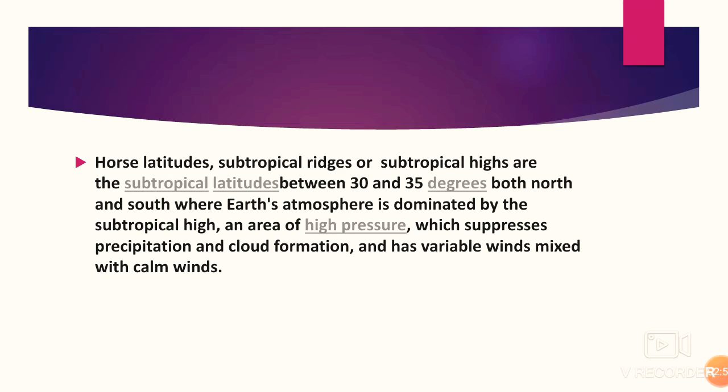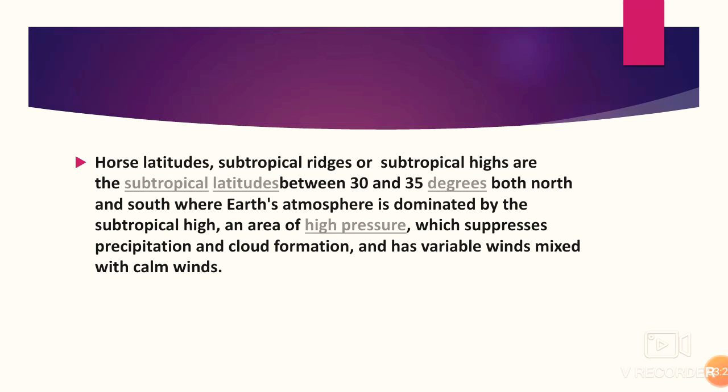Horse latitude or subtropical ridges, subtropical high, they are the area 30 to 35 degree north in the northern hemisphere, 30 to 35 degree south in southern hemisphere respectively. They are the area of high pressure which suppress precipitation and cloud formation and has variable wind mixed with calm winds.